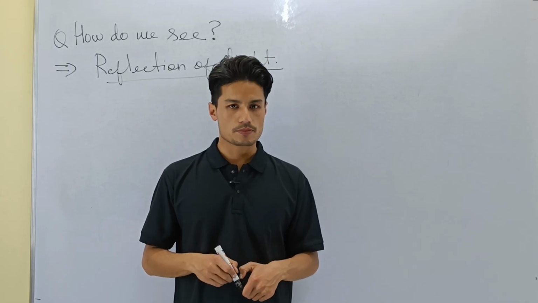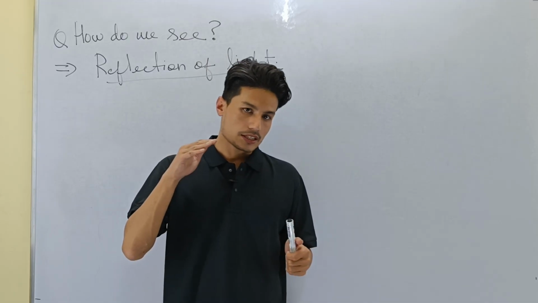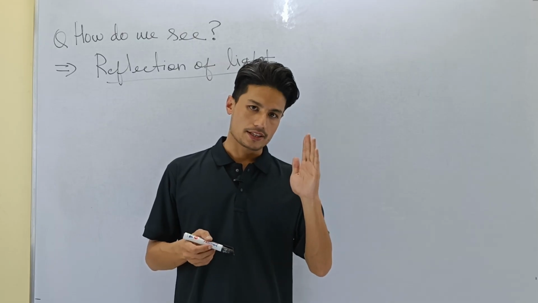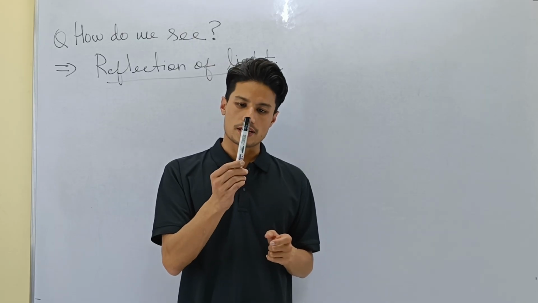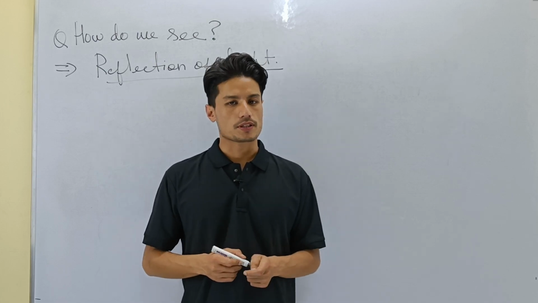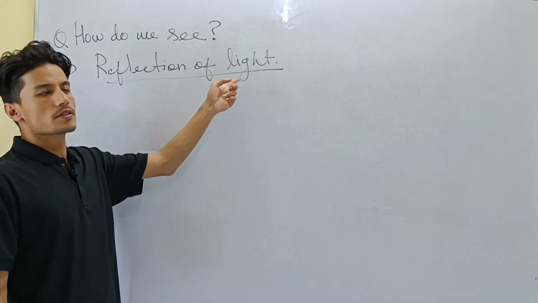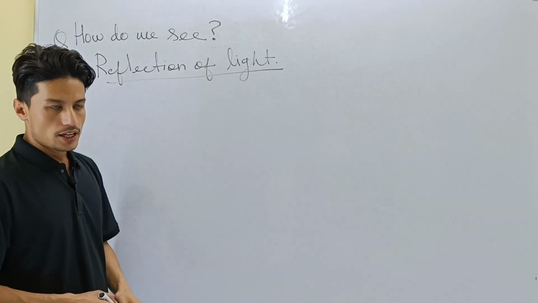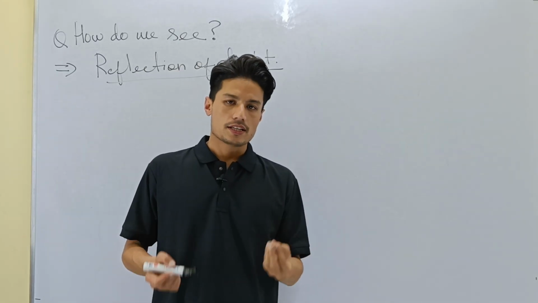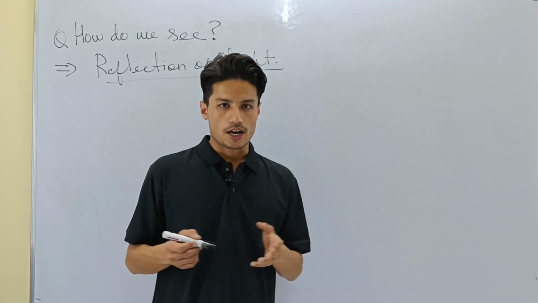Air is invisible. So anything which does not reflect back light, anything which allows light to pass through, becomes invisible. But anything which reflects back light, for example, this marker, is visible to me. That's how things around us are visible. So how do we see objects? The answer is very simple: because of reflection of light. The object reflects light, and when the reflected ray enters our eye, we are able to see objects. Okay, I hope this is clear.